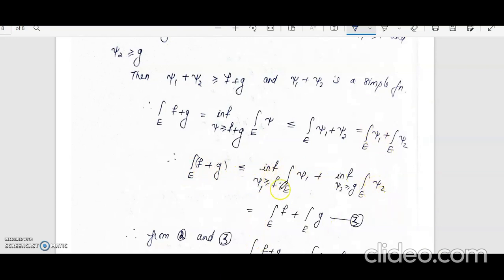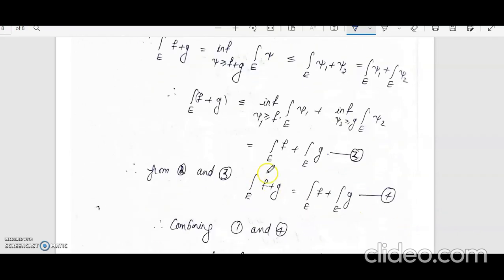Since f and g are measurable, this will be equal to the integral of f and this to the integral of g. So we have got the integral over E of f plus g less than or equal to the integral over E of f plus the integral over E of g. So combining equations 2 and 3, we obtain that the integral of f plus g is equal to the integral of f plus the integral of g.